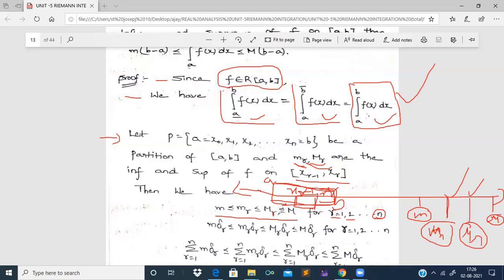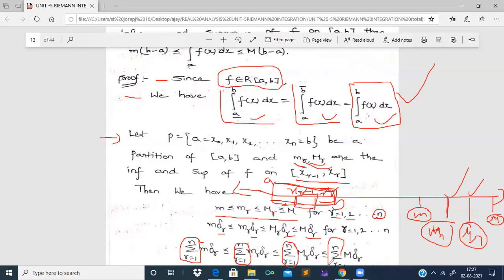So on the whole, for this inequality, we multiply by delta r. A common value multiplied to an inequality does not change the inequality, therefore the inequality remains the same. Now let us assign the symbol summation r equal to 1 to n to every term of the above inequality. Therefore the whole condition changes to summation r equal to 1 to n small m delta r, less than or equal to summation r equal to 1 to n small mr delta r, less than or equal to summation r equal to 1 to n capital Mr delta r, less than or equal to summation r equal to 1 to n capital M delta r.